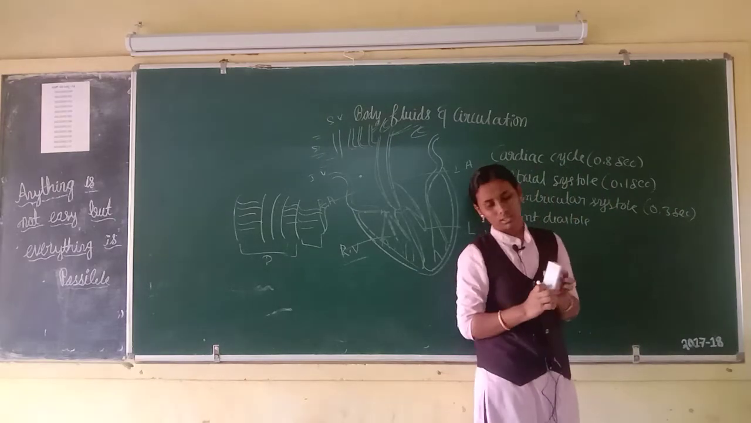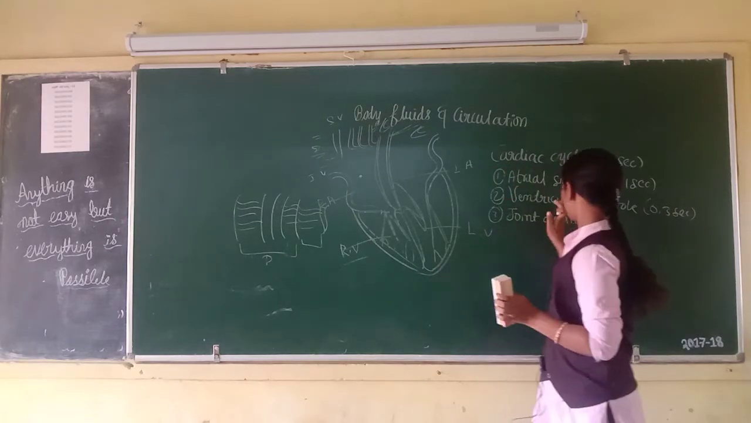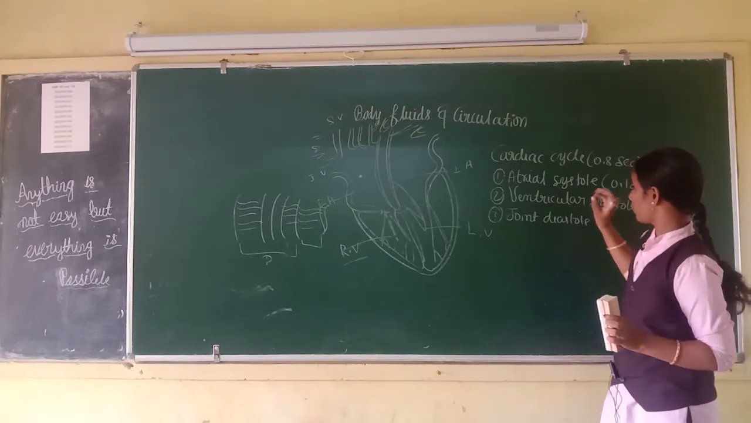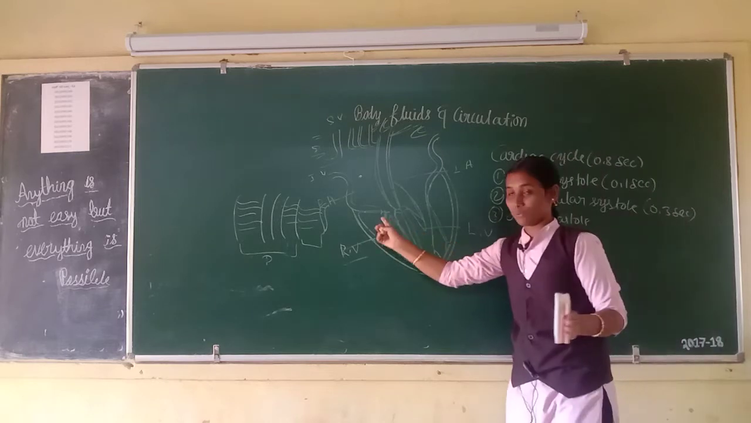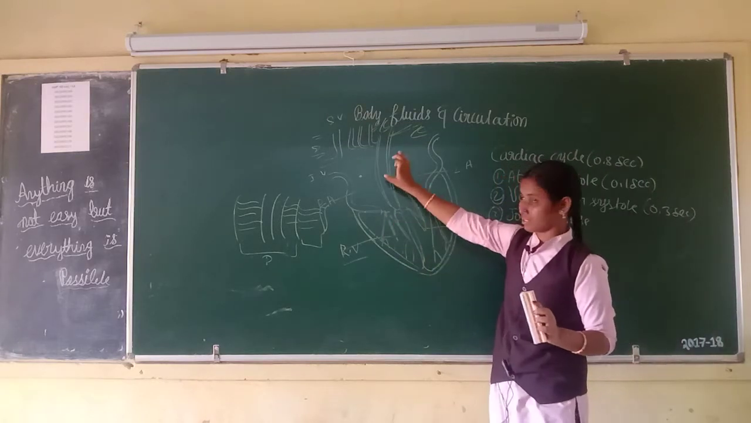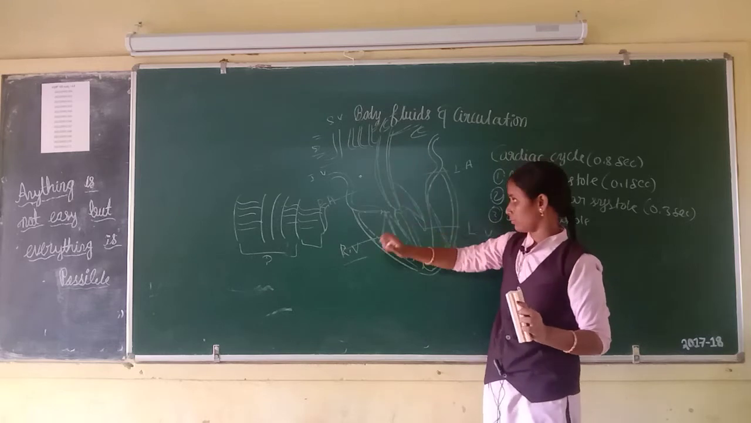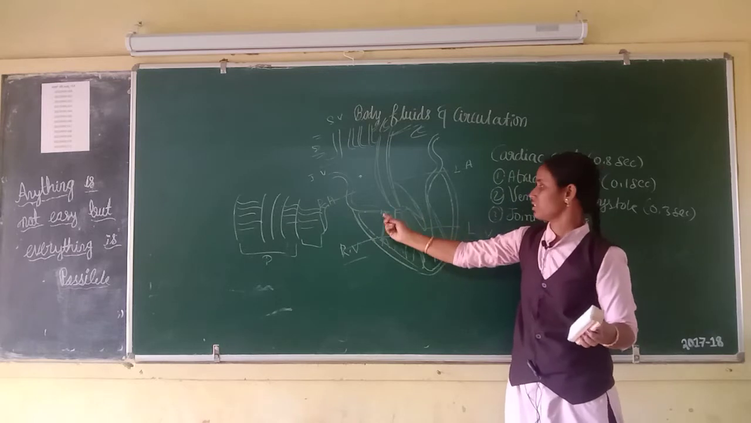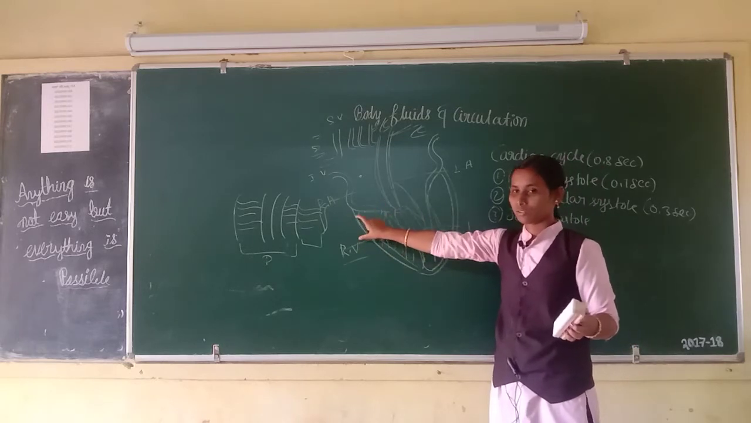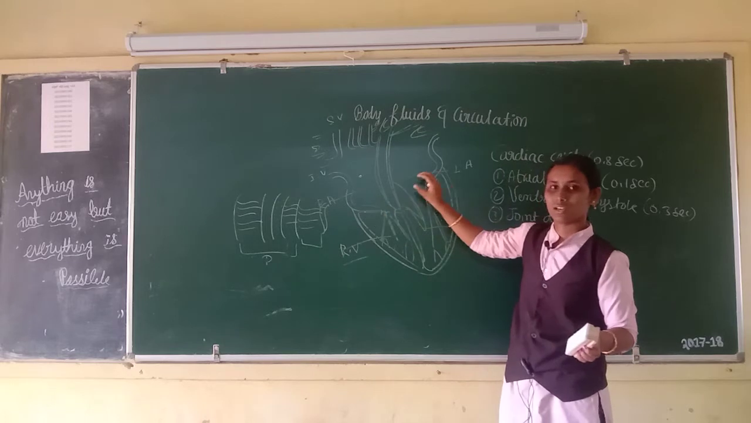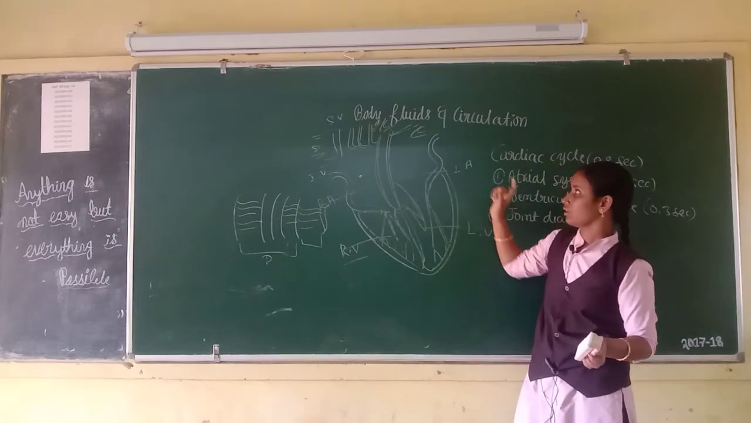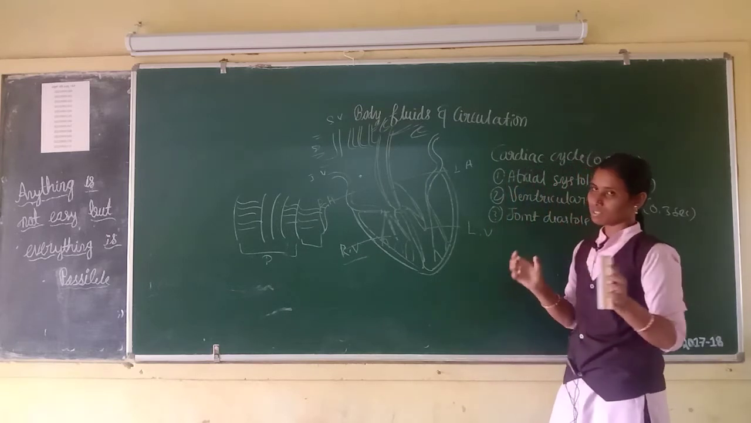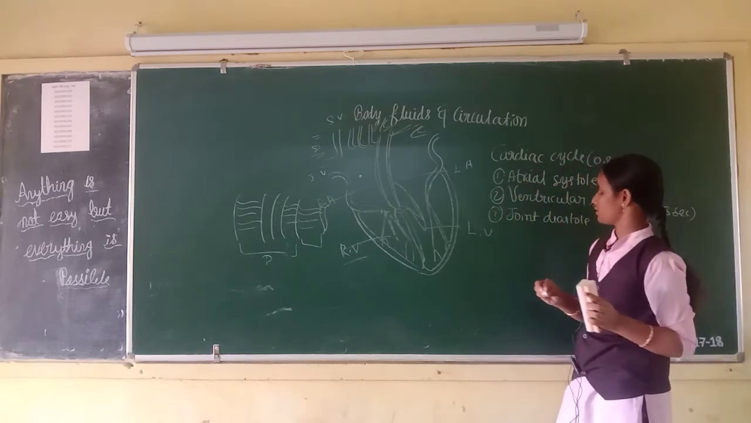First atrial systole, it will take 0.1 second. Then ventricular systole, it will take 0.3 second. During ventricular systole, AV valves are closed and semilunar valves are open. Why? Because closure of AV valves prevents the backflow of blood to the atria. So AV valves are closed during ventricular systole, and semilunar valves are open. Systole means contraction. It will take 0.3 second.